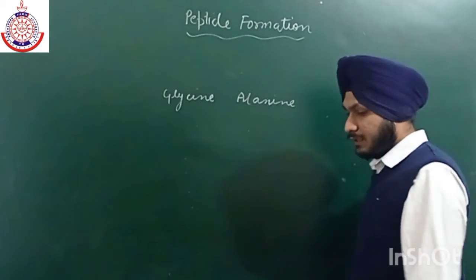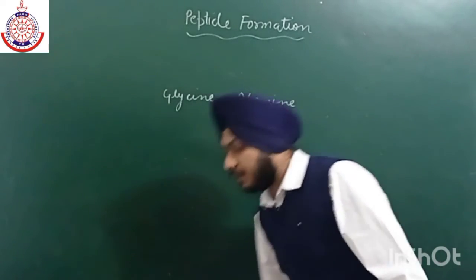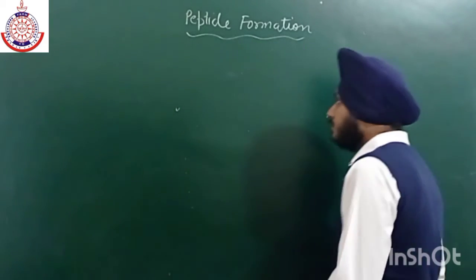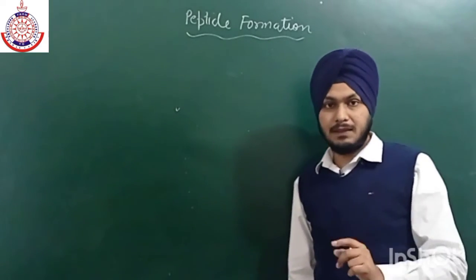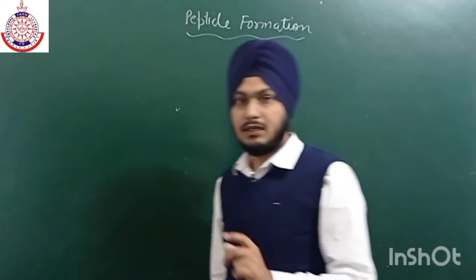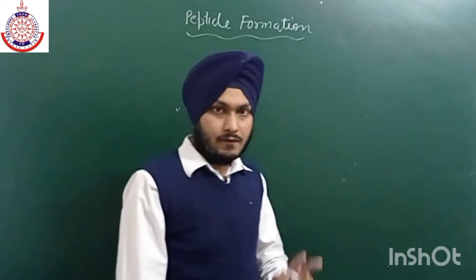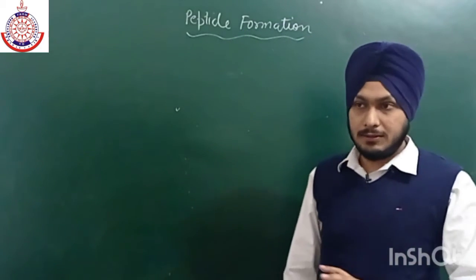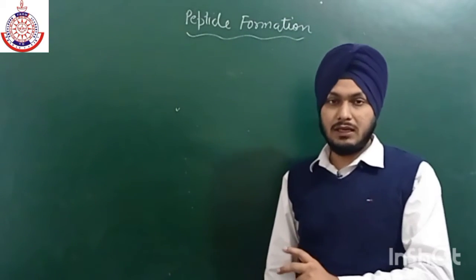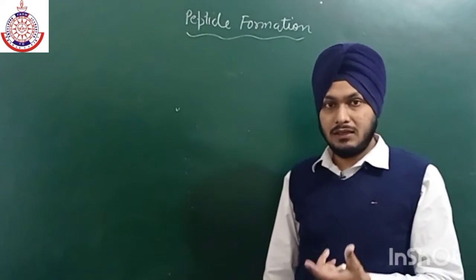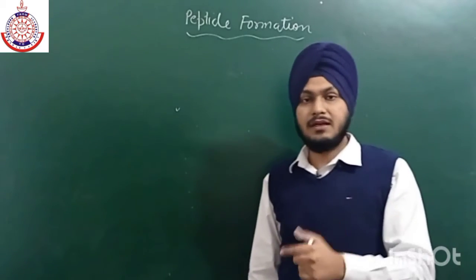So if we make a peptide with the help of these two, firstly, what are peptides? Peptides are the condensation product of two amino acids. When two amino acids join with each other or react to form a new species, that is known as a peptide, with the elimination of water.